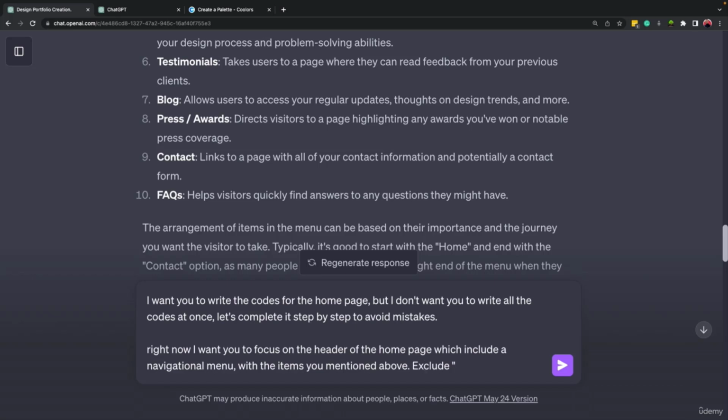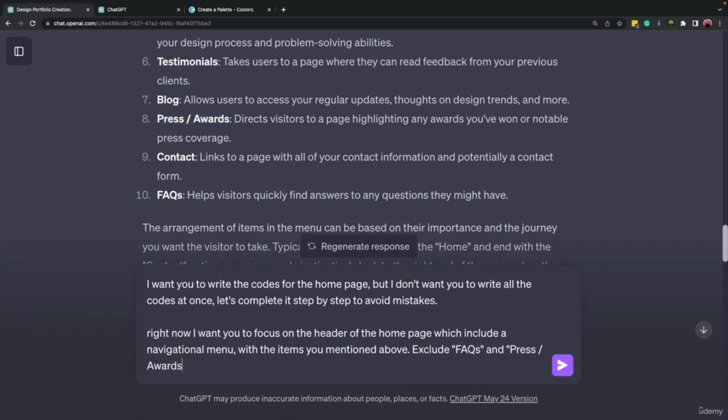It's better to put it inside quotation marks, FAQs, right? And let's just copy and paste it so ChatGPT can understand what we are referring to. We don't want these two items on our menu.